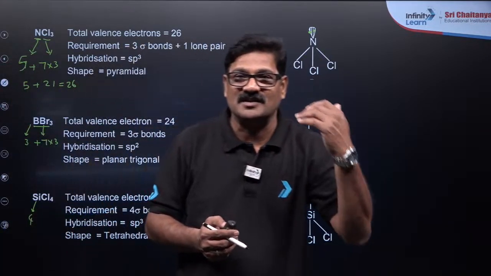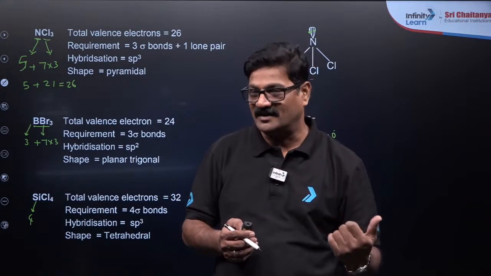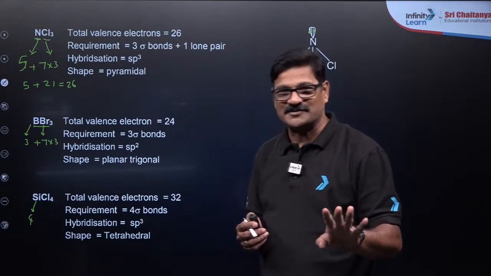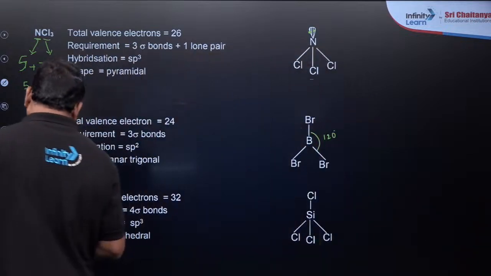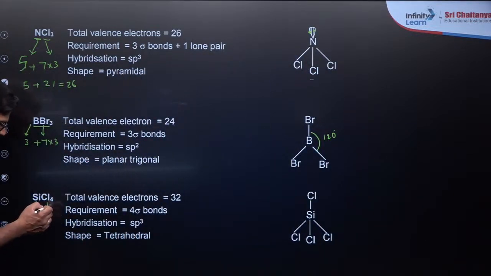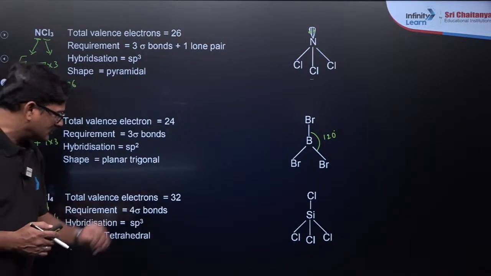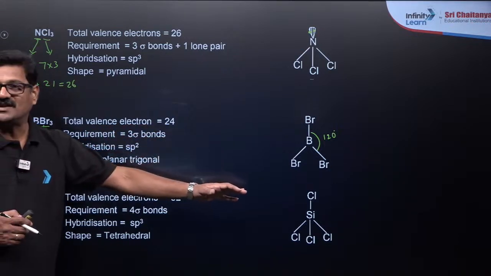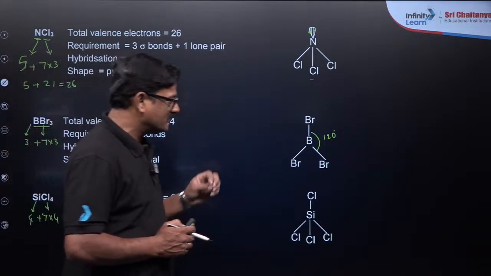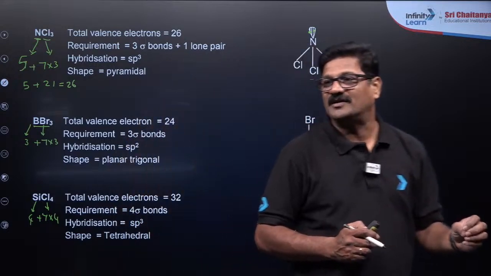Carbon, silicon, germanium, tin, lead all have 4 electrons in the outermost configuration, my dear children. Say chlorine has 7 electrons, so 4 atoms is going to be 32 electrons. उसमें हमको चाहिए 4 sigma bonds हैं. And it should be sp3 hybridization, and it is going to be tetrahedral in geometry.